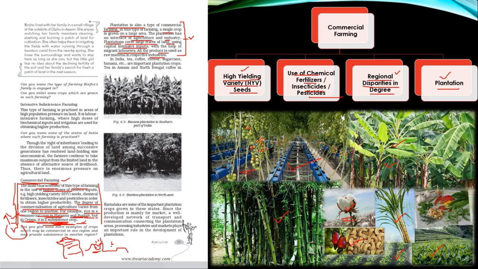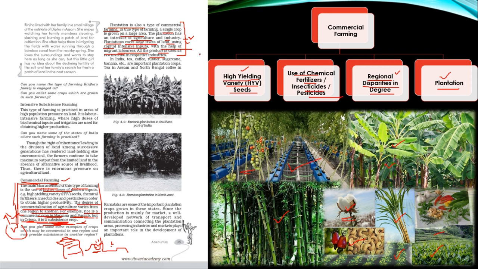Plantation covers large tracts of land using capital intensive inputs. That means because it is done on a very large scale or large land holding, you require a lot of machinery for this, and that is why it becomes a capital intensive technology. With the help of migrant laborers, large scale migrant laborers are needed, again because the area covered is very high.